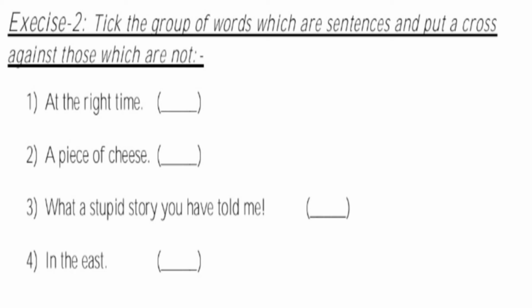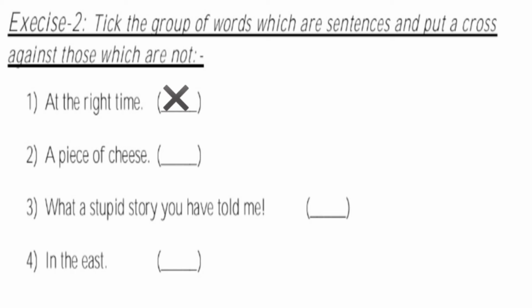Number 1, at the right time. Now is it a sentence? It begins with a capital letter, okay. It ends with a full stop, okay. But does it make complete sense? No. Why? Because it does not have any subject or verb. What are groups of words without subject and verb known as? They are phrases. So this is not a sentence. So what will I do? I will put a cross. Number 2, a piece of cheese.